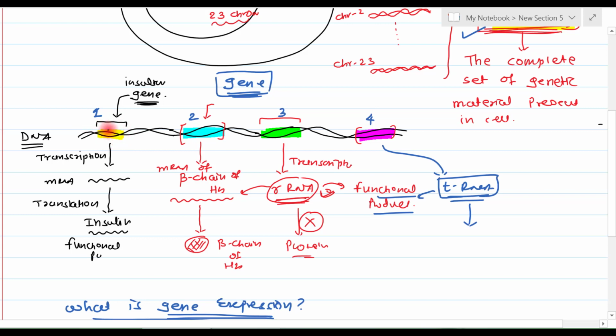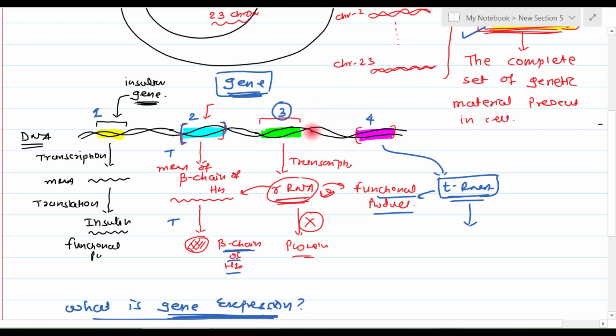It is a process of expressing this gene. Suppose this is the insulin gene. How is it expressed? It is expressed by transcription plus translation. When the transcription and translation of this particular region of DNA is going on, we can say that this insulin gene is being expressed. Suppose this gene gives rise to the beta chain of hemoglobin by transcription and translation. This region of DNA is the gene, but when transcription and translation is going on so that this protein is synthesized, that process is known as gene expression.